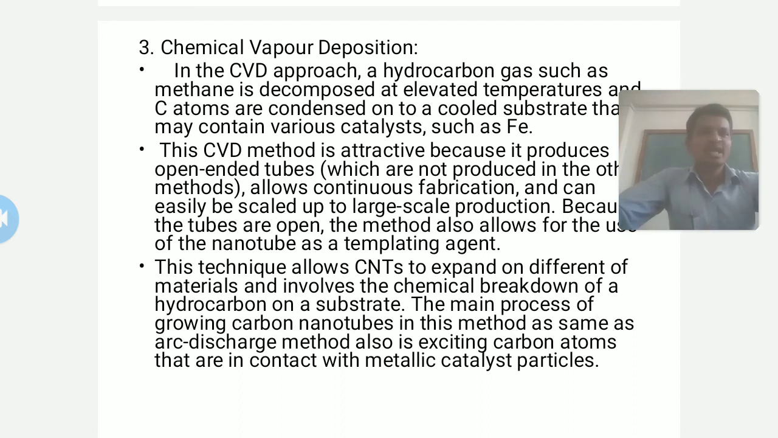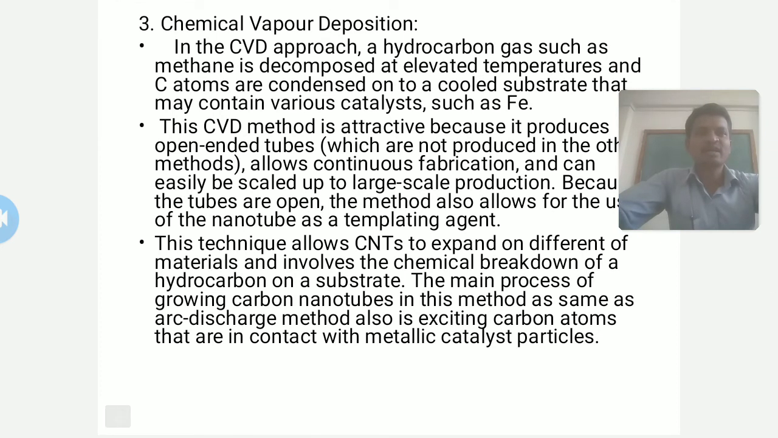In this approach, a hydrocarbon gas, that means an alkane gas, light alkanes such as methane, is decomposed at elevated temperature and carbon atoms are condensed onto a cooled substrate that may contain various catalysts such as iron. This CVD method is attractive because it produces open-ended tubes. So both the ends of the carbon nanotubes get opened, which is not produced in other methods.